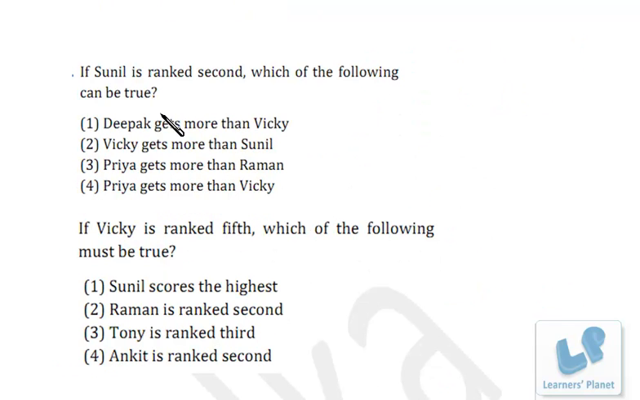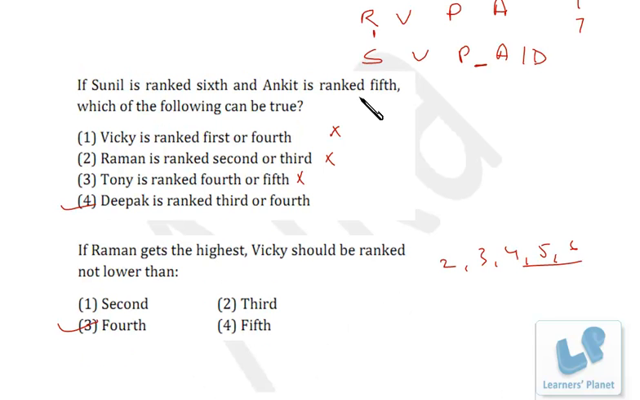Now, if Sunil is ranked 2nd, then which of the following can be true? So let's see. Sunil is not at the top position. That means we have the series as R V P A T.